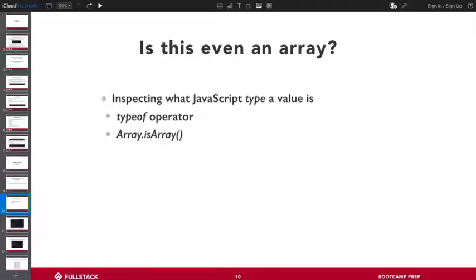As soon as you learn more about objects later on, objects are also objects and arrays are also objects, and sometimes you want to be clear about which one you want to iterate over. So the one I like a lot more is Array.isArray. I won't go too deeply into this, except to tell you that this first Array is capitalized. That's what we call the Array class. When I make an array, what I'm really doing is making an instance of that Array class. For now, just know that this is a much better way to check if something is an array. To call it, you pass in the variable you're checking, and it returns a boolean of true or false.